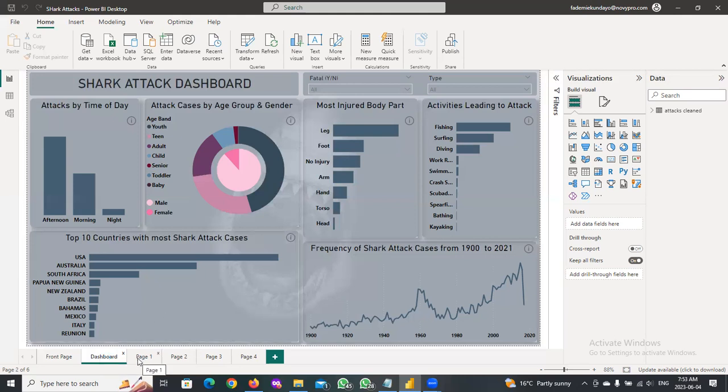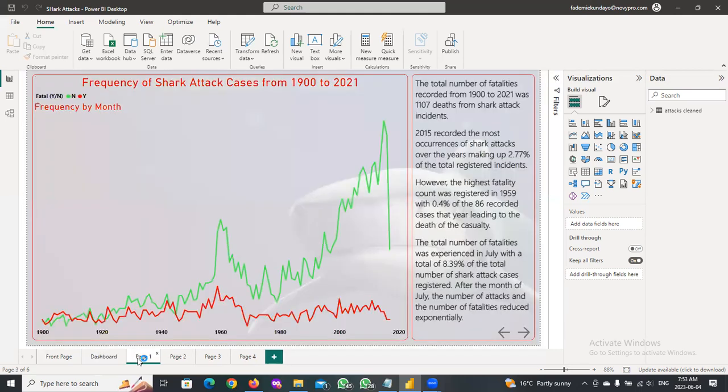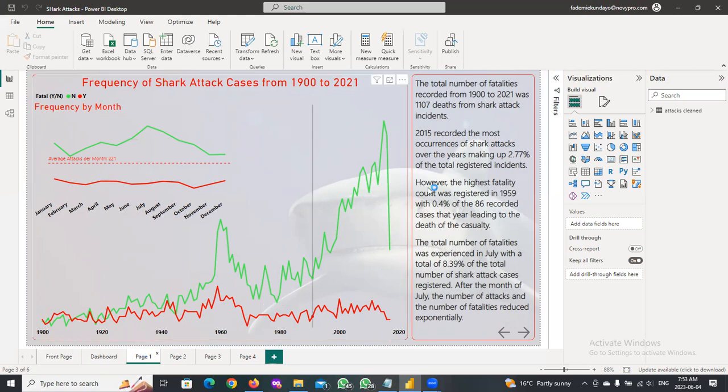And if we look further into the dataset, into the reports, we can easily see how it was broken down into the frequency of shark attack cases, showing how the shark attack cases were reported. The reported shark attack cases evolved from 1900 up until 2021.